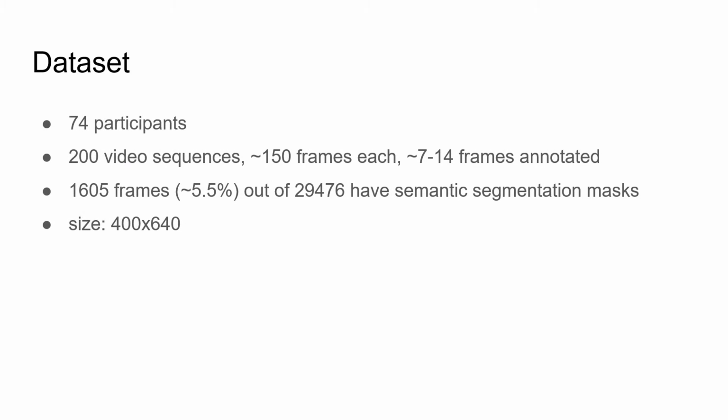The dataset was collected from 74 unique participants and contained 200 video sequences. Each sequence has approximately 150 frames, where about 7 to 14 frames are annotated and have semantic segmentation masks. In total, we have 1605 frames labeled out of about 29.5 thousand frames. Each image has size 400 by 640 pixels.